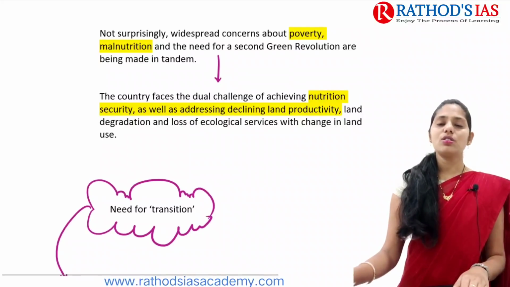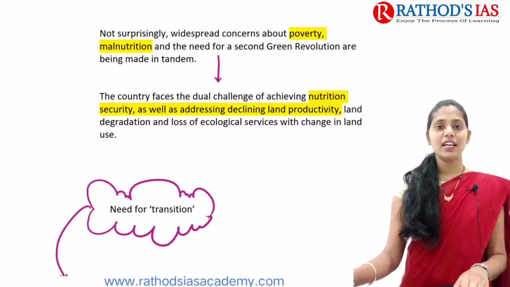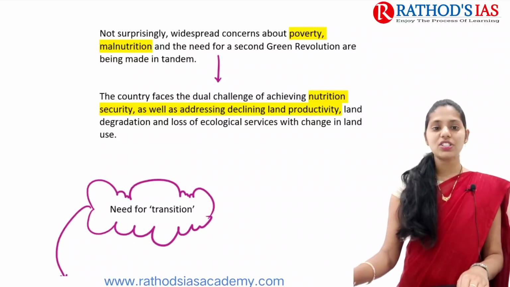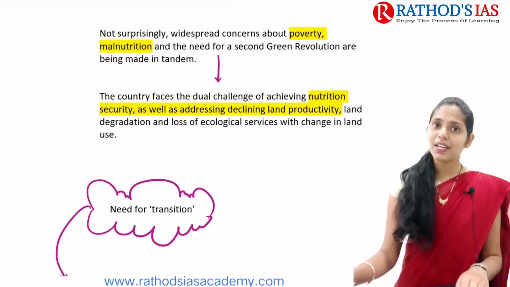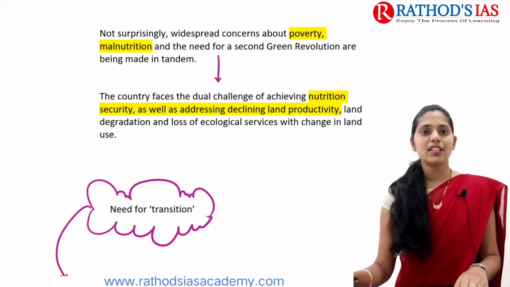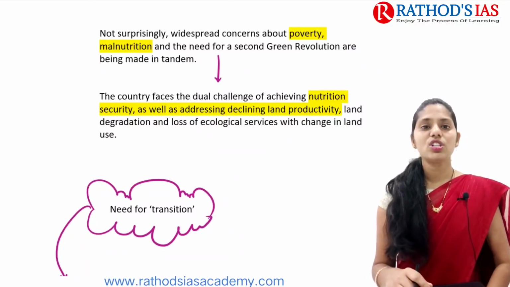Okay, so there is also a wide range of some concerns like poverty and malnutrition. Because of this, now we need to focus on the second phase of the green revolution, and we need to go for transition itself. This is mainly the idea of the author in this article. The country faces not only a single challenge, but dual challenges. So what are those dual challenges?